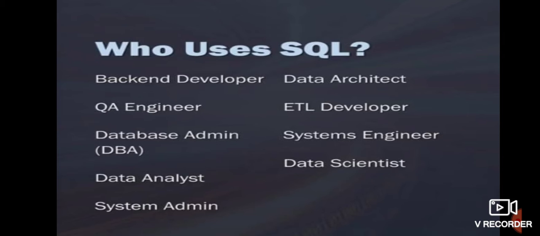It's important to understand how people other than data scientists and programmers might be using it. There are many people who might use SQL in their jobs. This includes everything from backend developers, QA engineers, data architects, system engineers, obviously data scientists, and even data analysts. But the important ones are database administrators and how they compare to the data scientists.